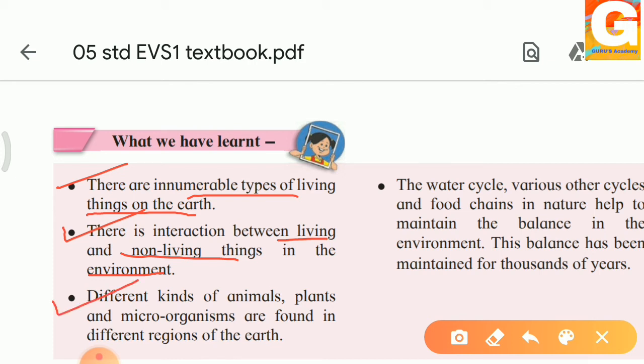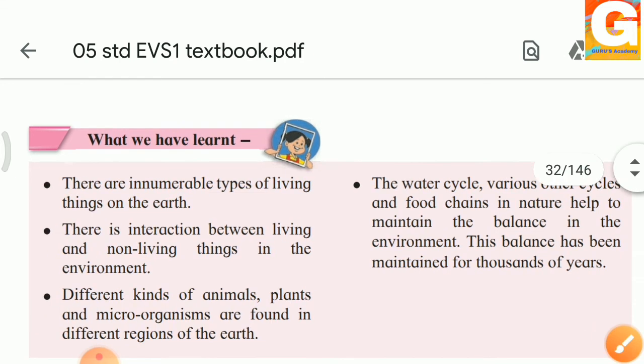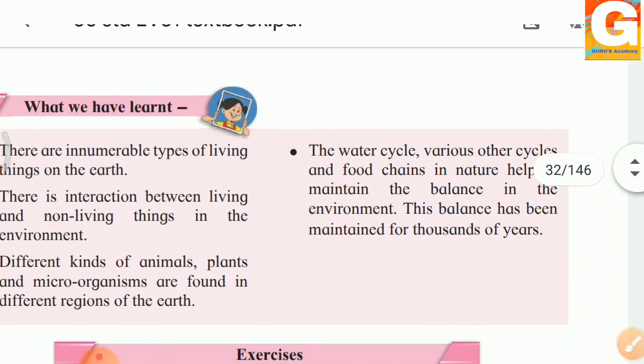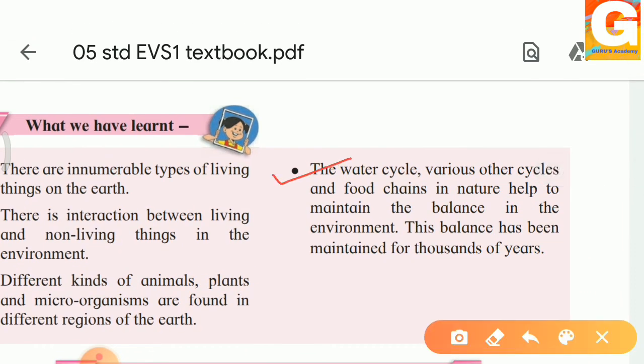Then different kinds of animals, plants, and microorganisms are found in different regions of the earth. Yes, there are different regions on our earth. So all plants and animals are not the same in these regions. There are different kinds of plants, animals, and microorganisms found in these different regions of the earth. Then we have also seen the water cycle. Yes, I have taught the water cycle in my previous lesson. So if you want, you can go back and check it.